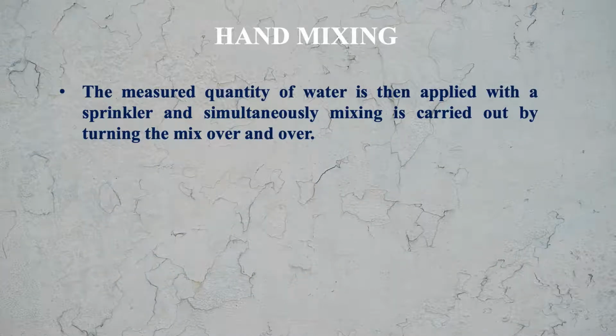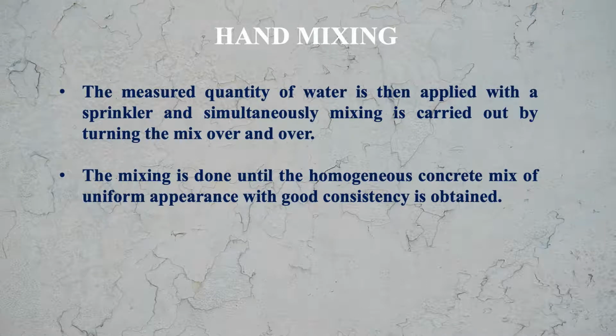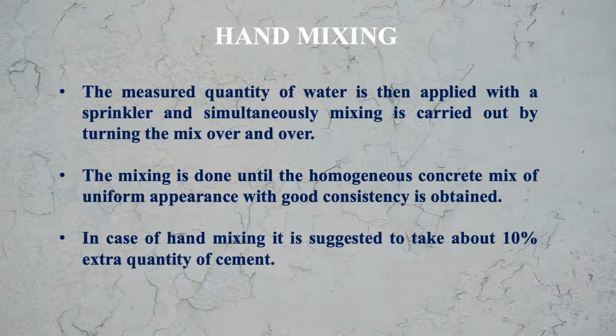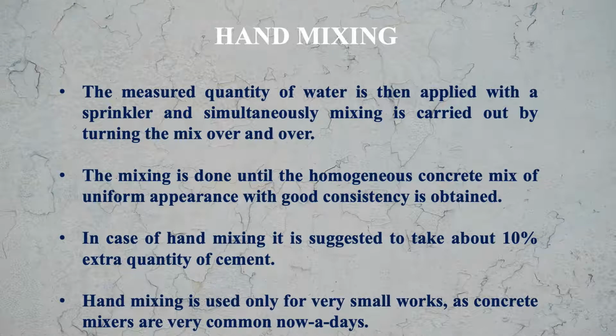The measured quantity of water is then applied with a sprinkler, and simultaneously mixing is carried out by turning the mix over and over. The mixing is done until the homogeneous concrete mix of uniform appearance with good consistency is obtained. In case of hand mixing, it is suggested to take about 10% extra quantity of cement. This is very important. Hand mixing is used only for very small works, as concrete mixers are very common nowadays.